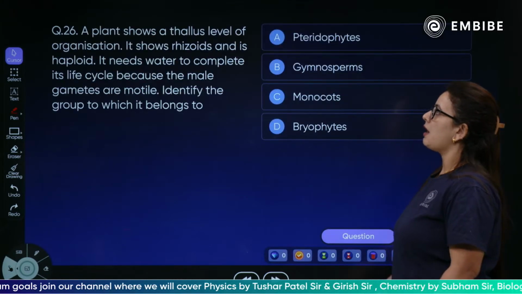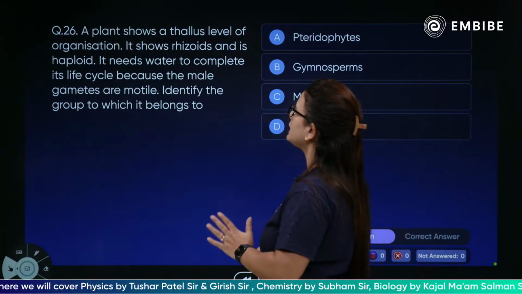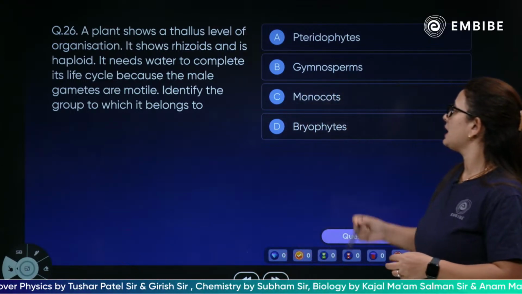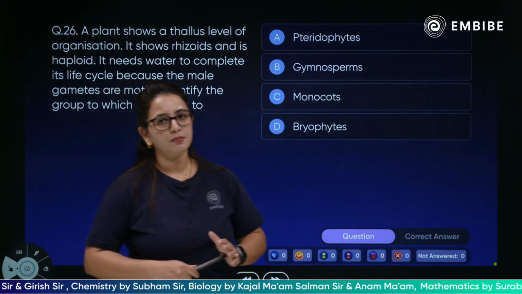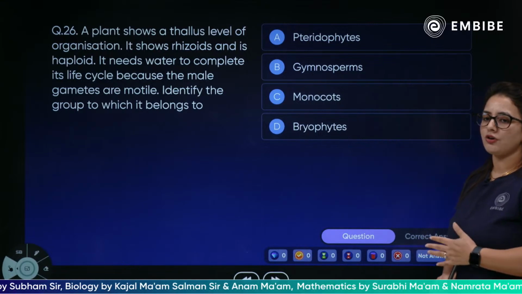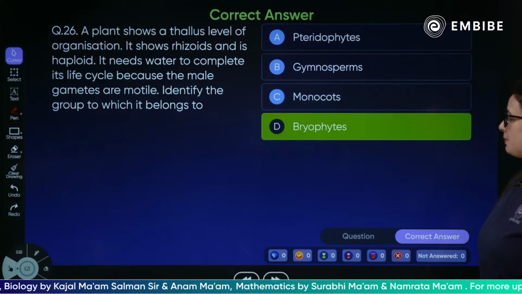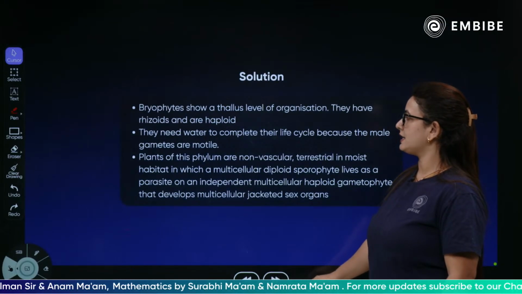Next question. A plant shows a thallus level of organization. It shows rhizoids and haploid, and needs water to complete its life cycle. Which group does it belong to: bryophytes, gymnosperm, monocots or bryophytes? Absolutely very simple. They belong to bryophytes because they need water for fertilization.